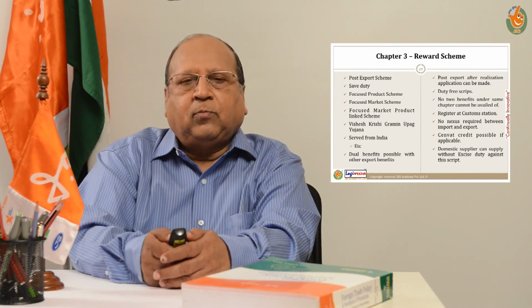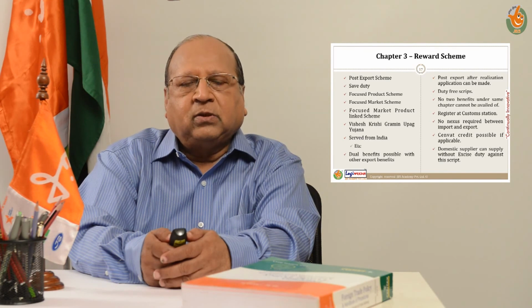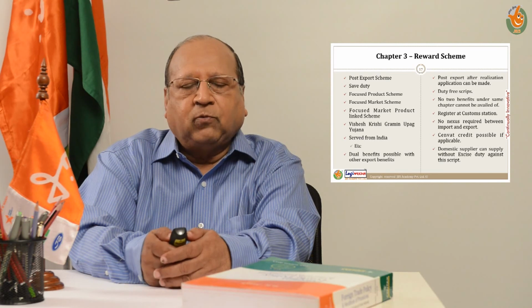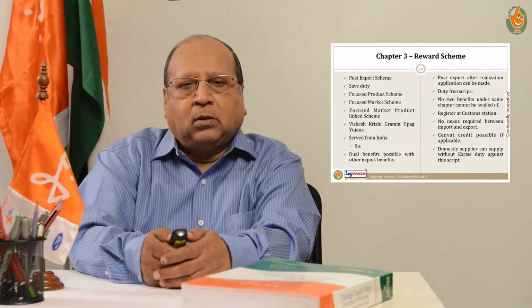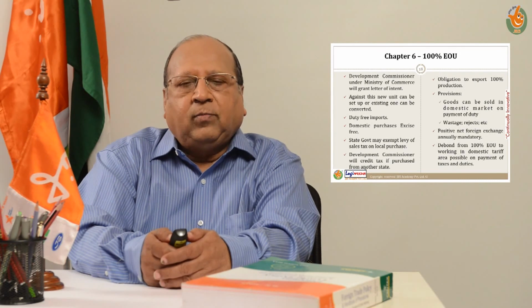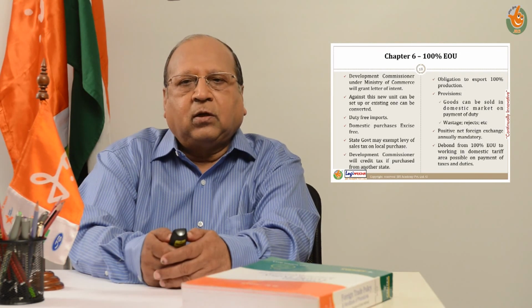Under the foreign trade policy, we have discussed certain export promotion schemes. For example, Chapter 4, duty exemption scheme for raw materials; Chapter 5, duty exemption scheme for machineries, plant, machinery, equipment; Chapter 3, reward schemes as a bonus against exports already made related to certain markets, certain products. And now we will be discussing Chapter 6 of the foreign trade policy, what is popularly known as the 100% export oriented scheme.